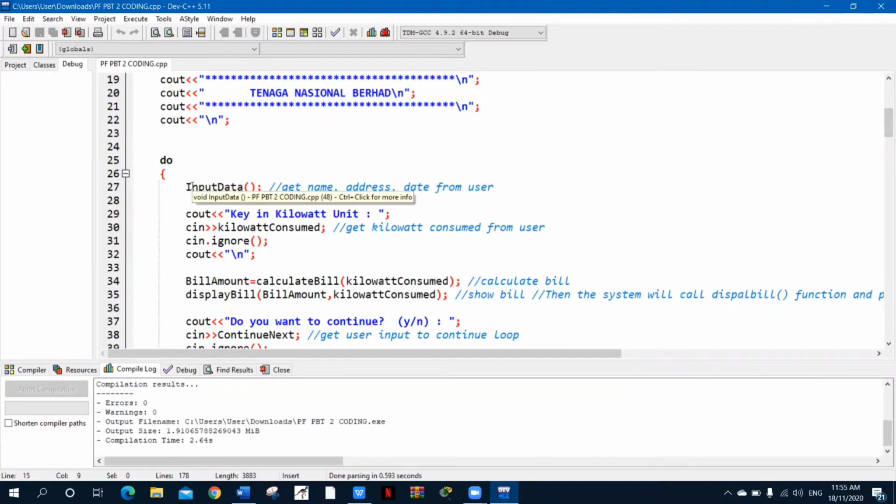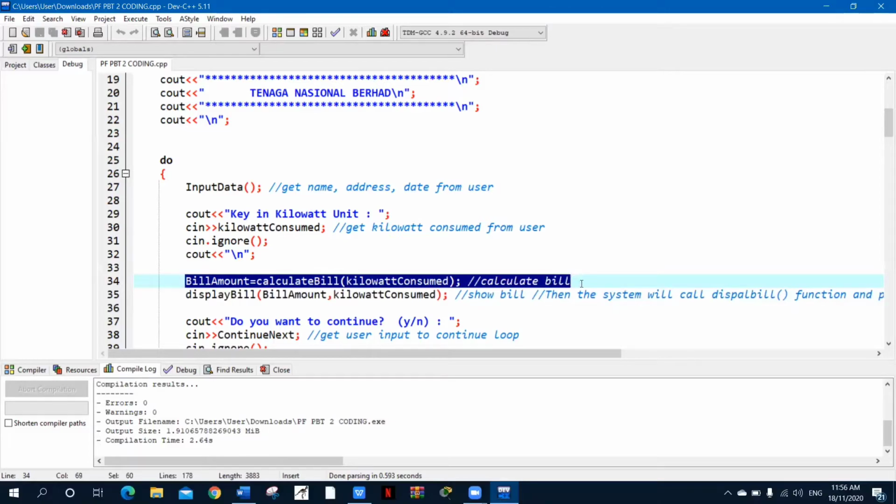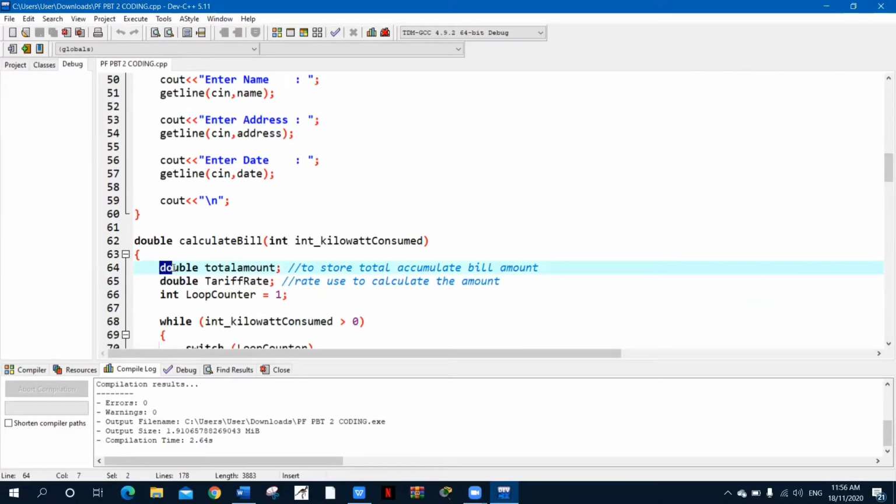Then in the do while, I call input data to get name, address, and date from the user. And the next thing, cin to get kilowatt consumed from the user. After I get the kilowatt value from the user, the system will call the calculate bill function to calculate the amount. To calculate the bill, I use double total amount to store the accumulated bill amount.